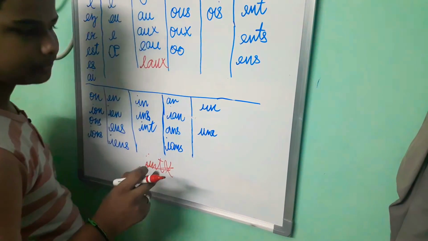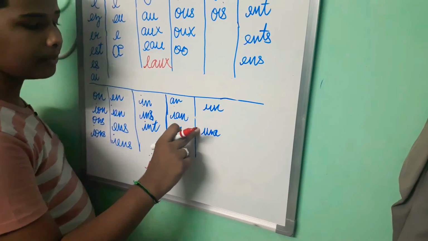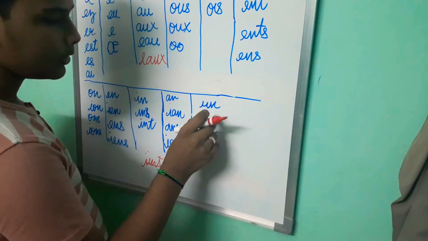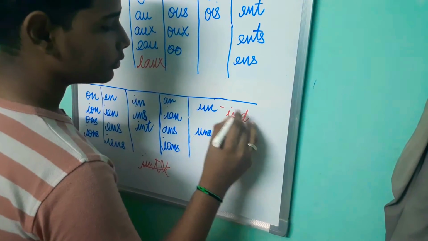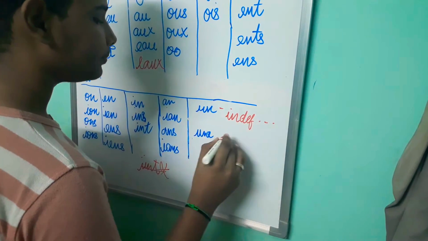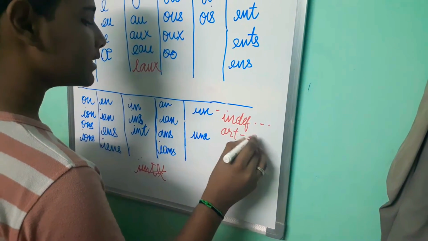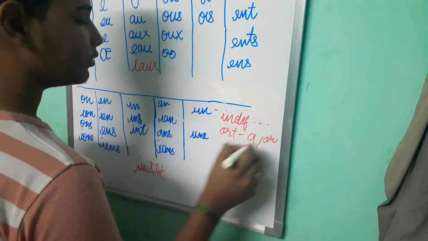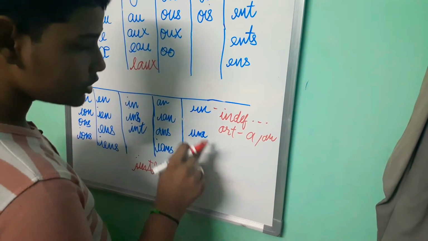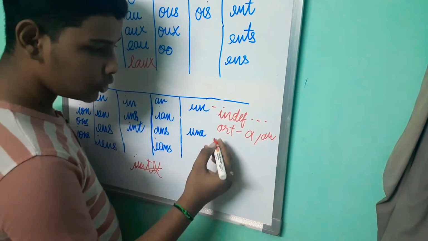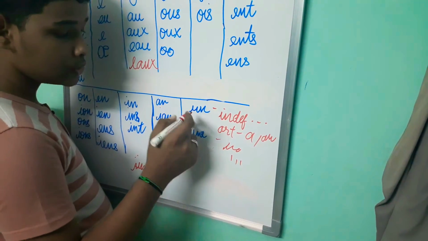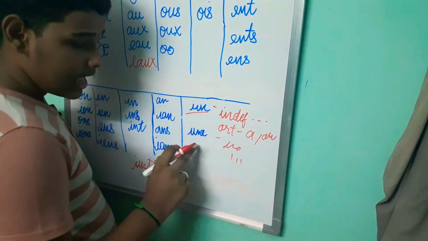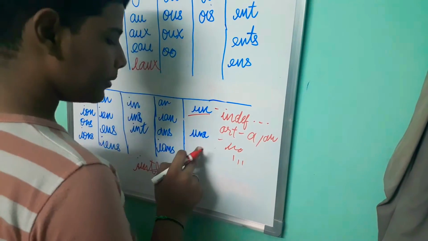Ian. Then the next column is an. Un is an indefinite article. So it means a or an. Then the next one is une. Une is also an indefinite article. So un is used before masculine nouns and une is used before feminine nouns.